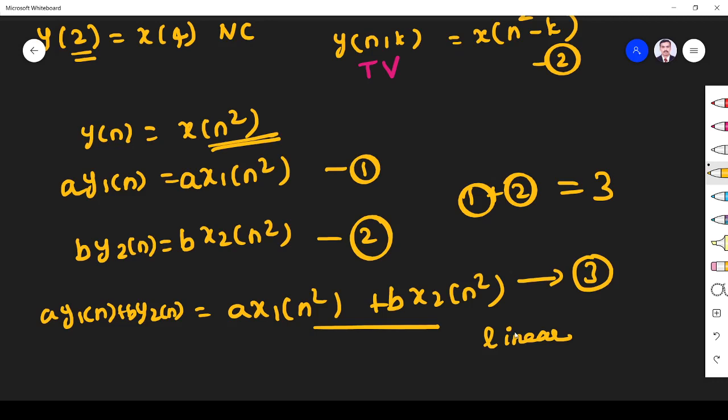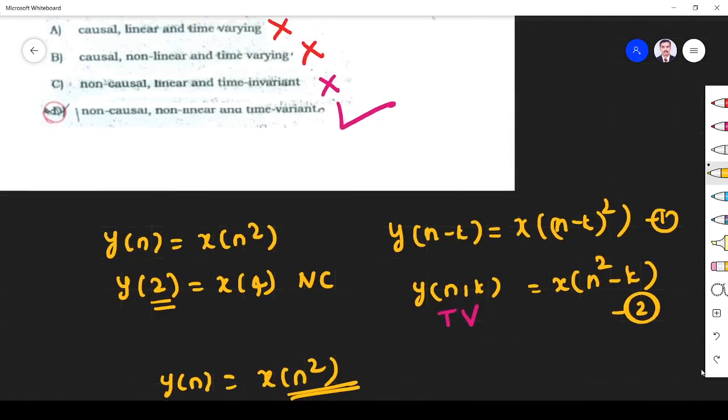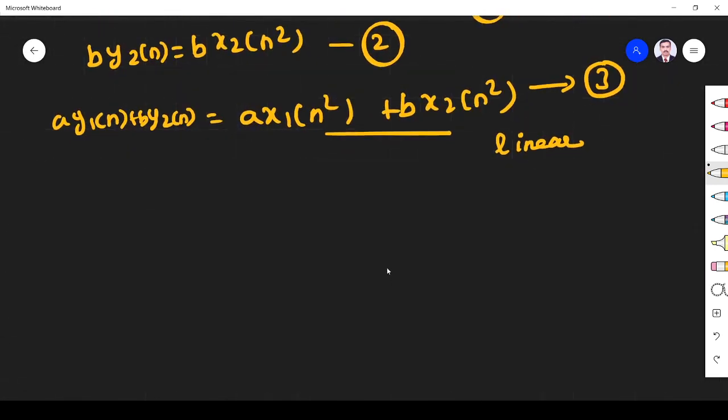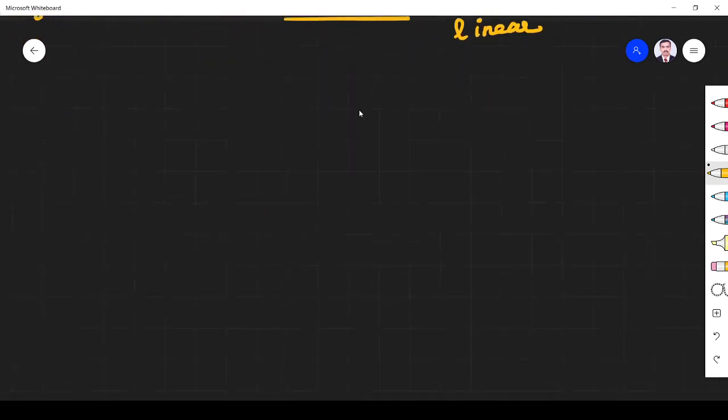So this is a linear system only. It is not a non-linear system, right? Okay, so the option is D, because time variant we are confident. So it is not non-linear, it is linear only. Please refer to your answer. Okay, next question.